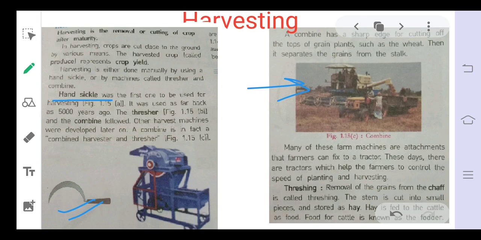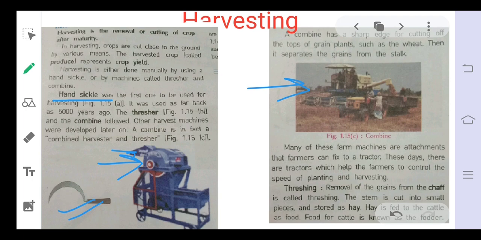Suppose we have cut our crop with the help of a hand sickle. After cutting, it should be put into threshers. This is also a very common thing. Those who belong to villages have seen threshers. With the help of these threshers, the crop is inserted and it separates the grain from the chaff and husk.